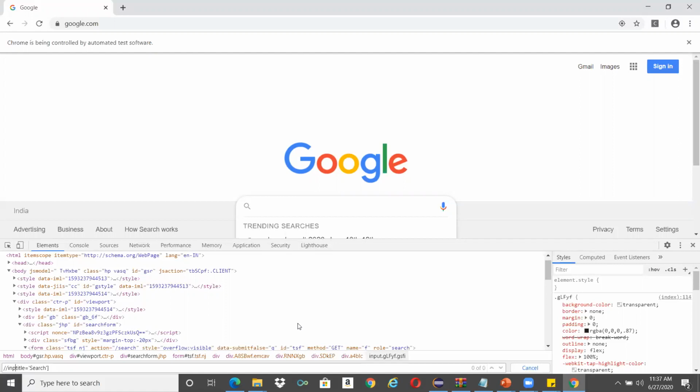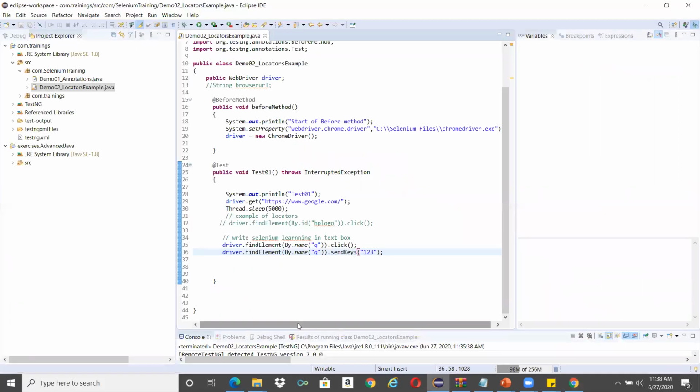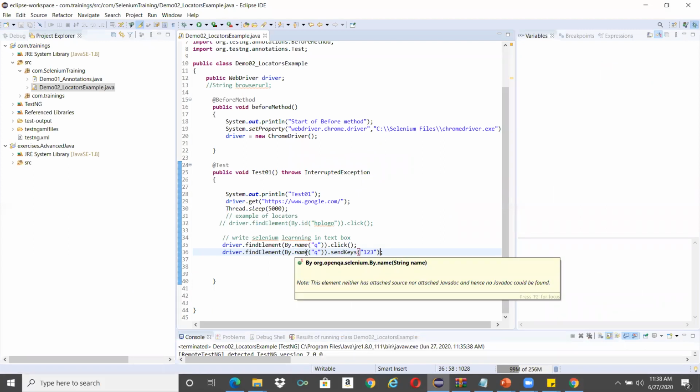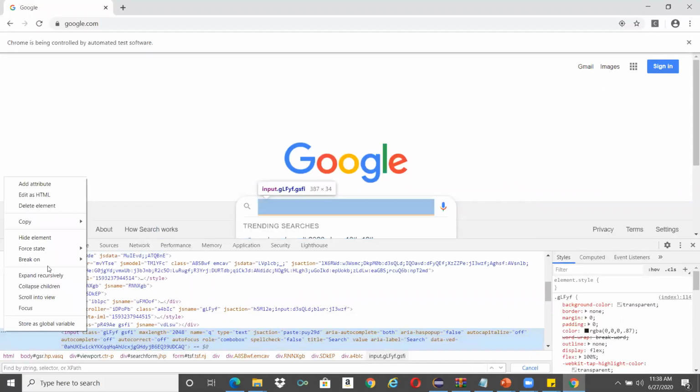You want me to try with the XPath? Yeah. Right click and copy XPath.